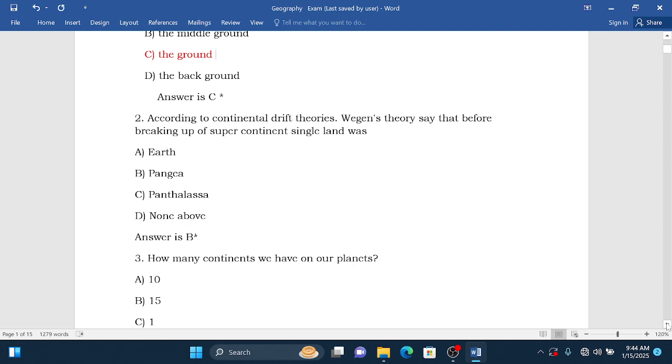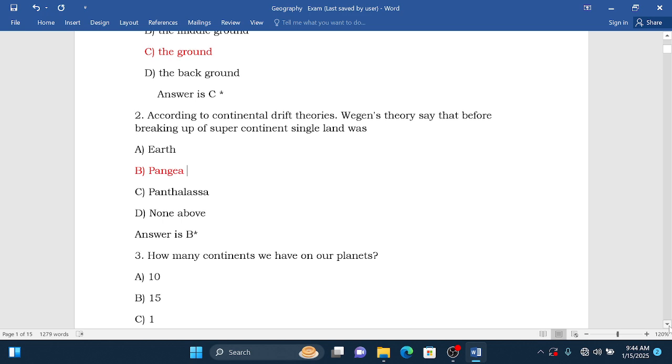Remember that it was called Pangaea. The correct answer is B, Pangaea, because Pangaea is the one that was broken into two main parts, and this Pangaea was surrounded by Panthalassa. Panthalassa was a sea that surrounded Pangaea. So the correct answer is Pangaea.